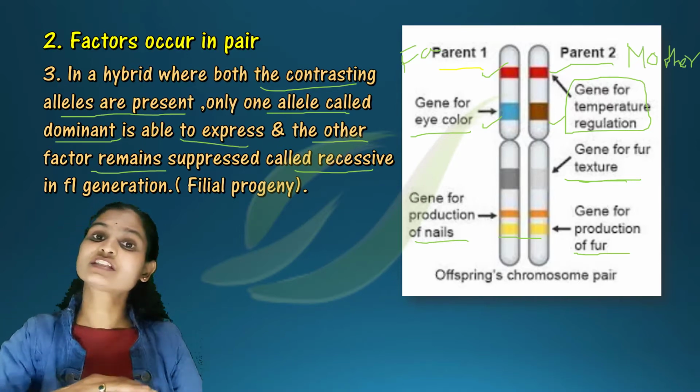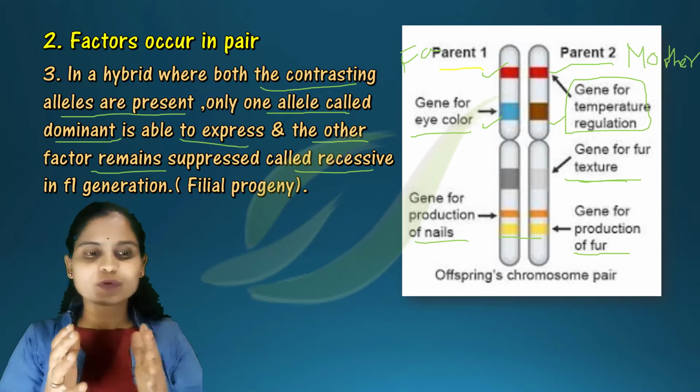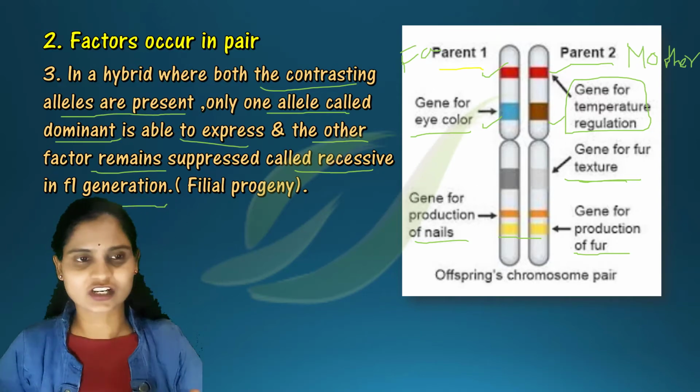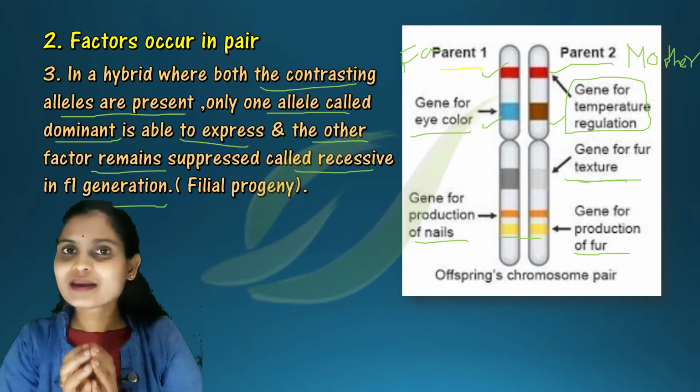The one which is expressed is called the dominant factor. This is seen in the F1 generation, the first generation. You will understand this third one when we take one example.